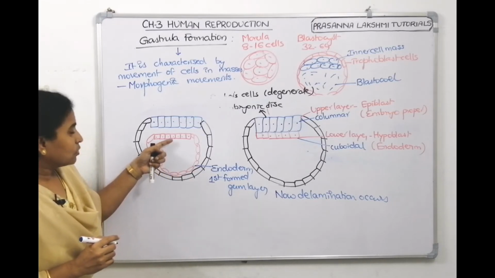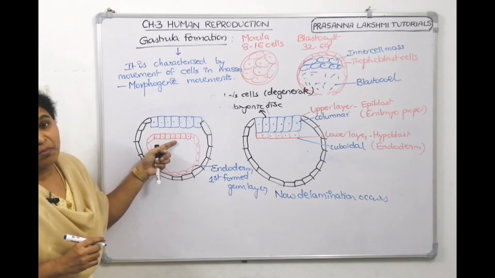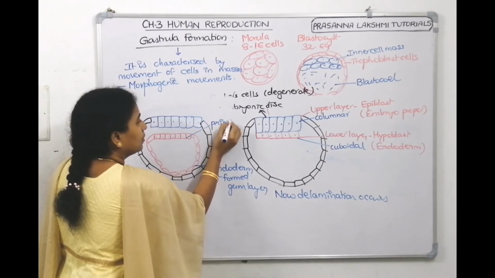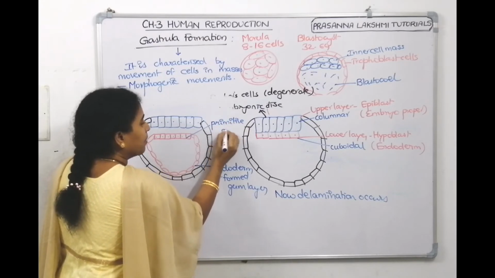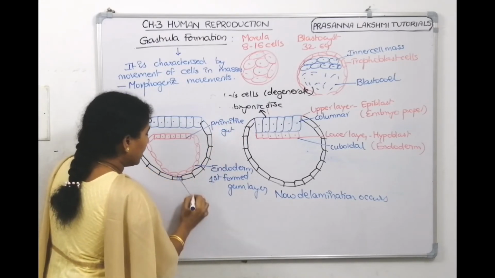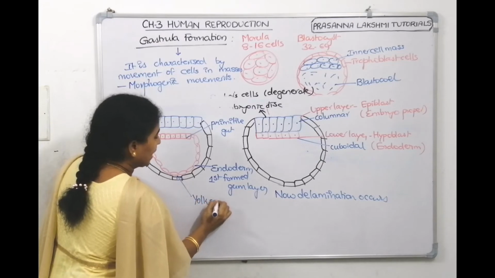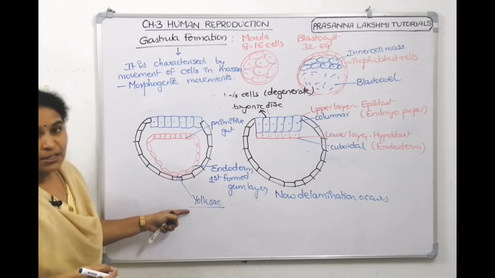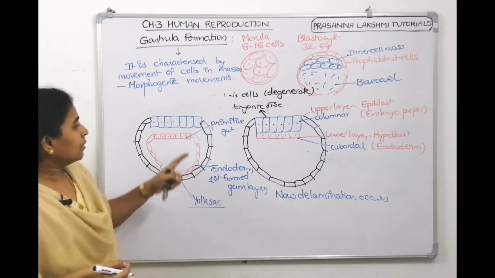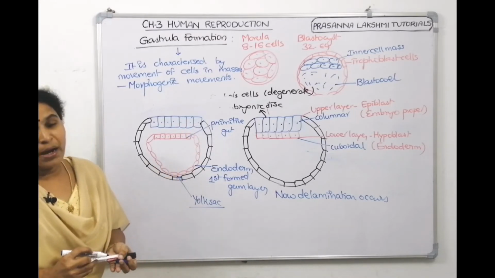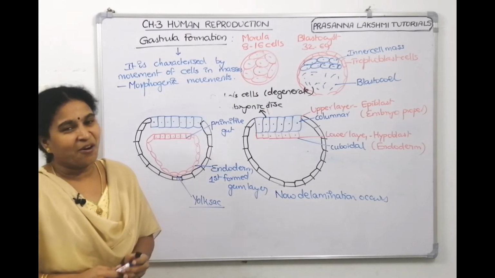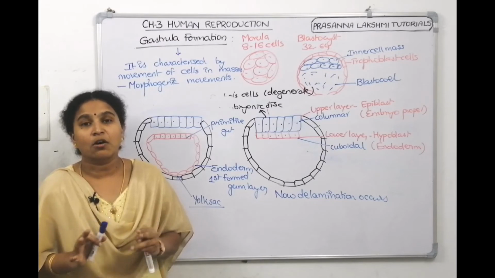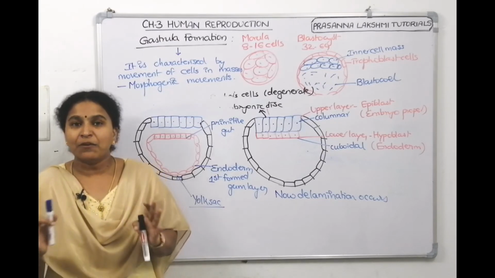Now these cells which are present, the cuboidal cells, are going to make the primitive gut. These cells will make the primitive alimentary canal or primitive gut, and these cells will make the yolk sac. We have very little yolk sac, which is made from these endodermal cells at the bottom, and the upper cells will make the primitive gut. So now under gastrulation we have seen endoderm formation. What is gastrulation? Gastrulation includes morphogenic movement of the cells. They move in different directions.